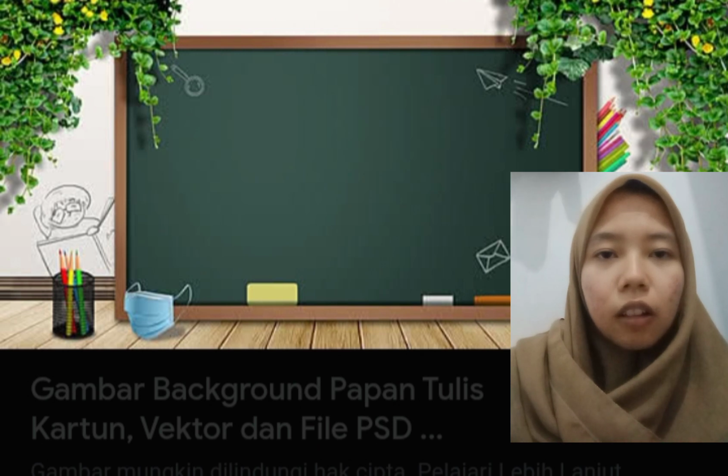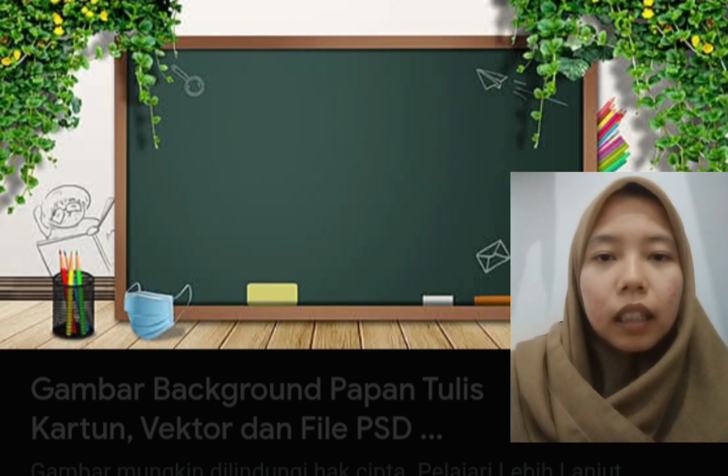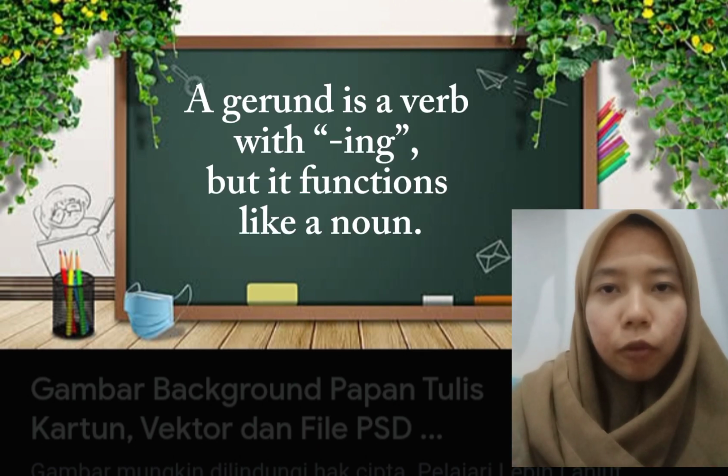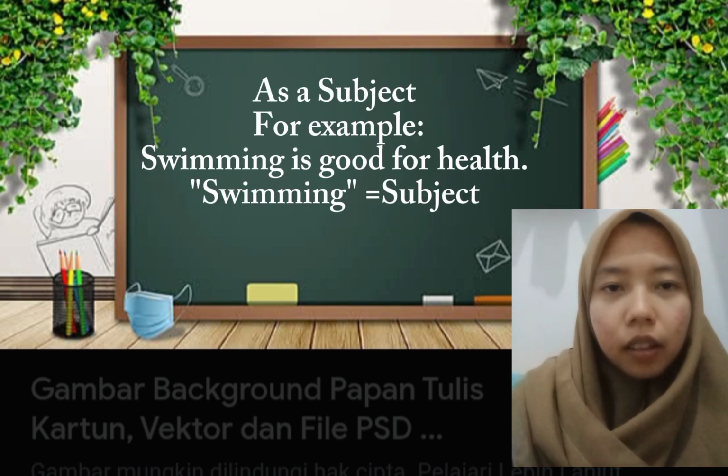Next, let's talk about something a bit different but also very important in grammar. The last part, gerund. Let's move to gerunds. Gerund is a verb with ing, but it functions like a noun. It may look like a verb, but its job is like a subject or object. As a subject, for example, swimming is good for health. Here, swimming is the subject of the sentence.